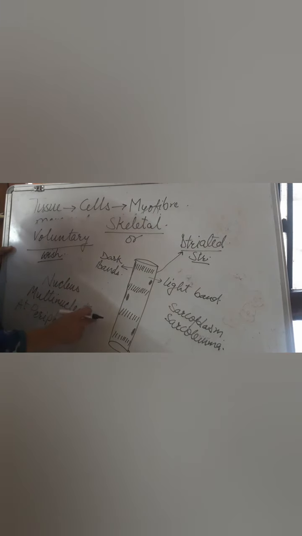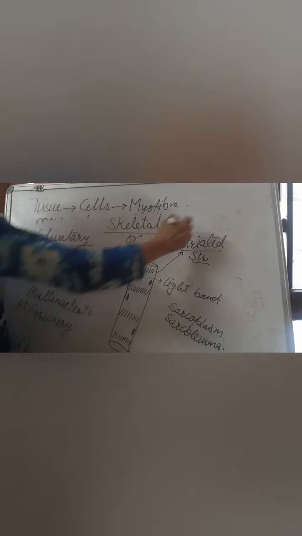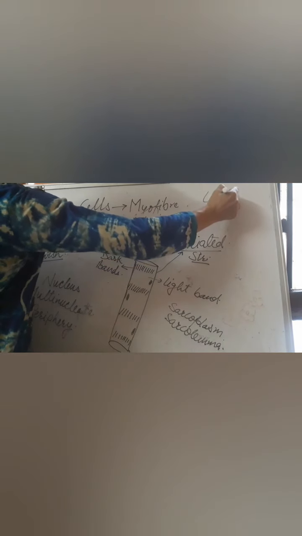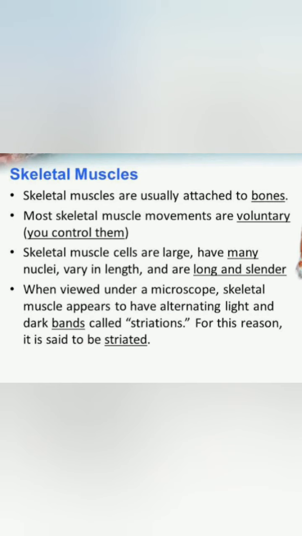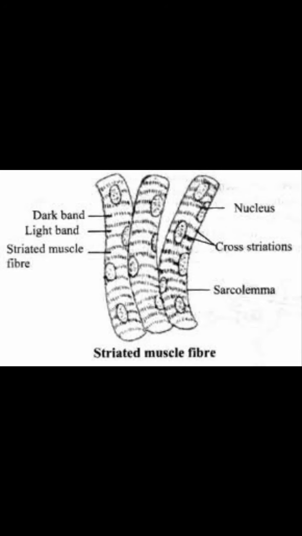These muscles show rapid contraction and relaxation, therefore they get fatigued or tired also. These are certain characteristics of skeletal muscle told just now. Note it down in your notebook carefully, and also draw the diagram by looking at the slide and label all the parts mentioned over here, nucleus, striations, etc.